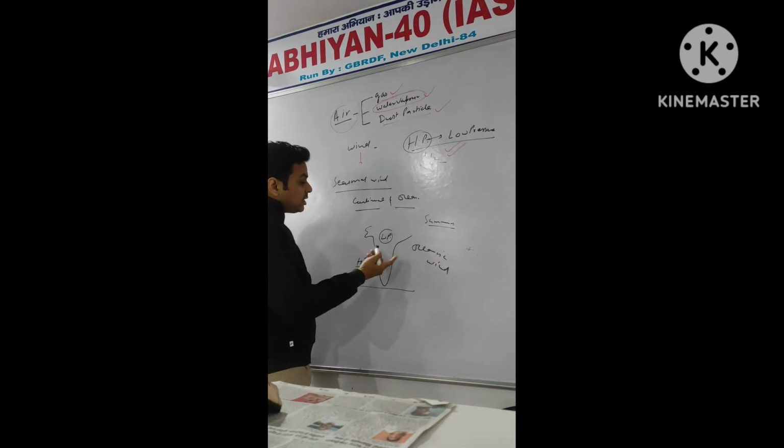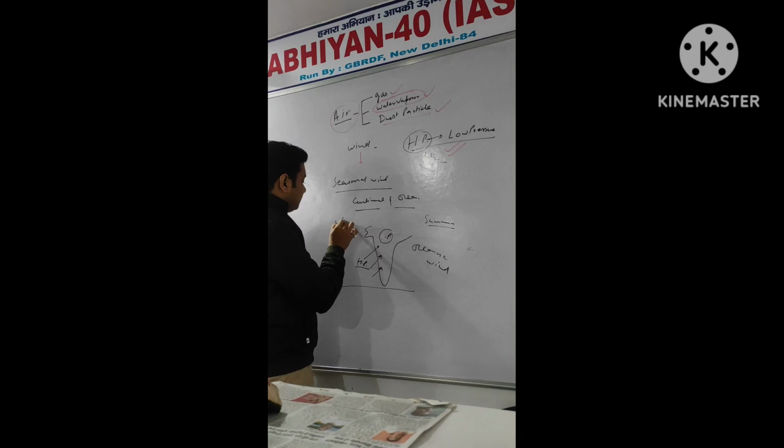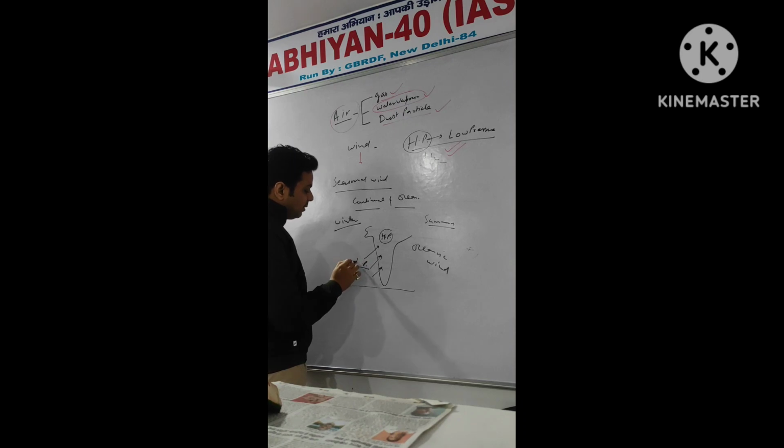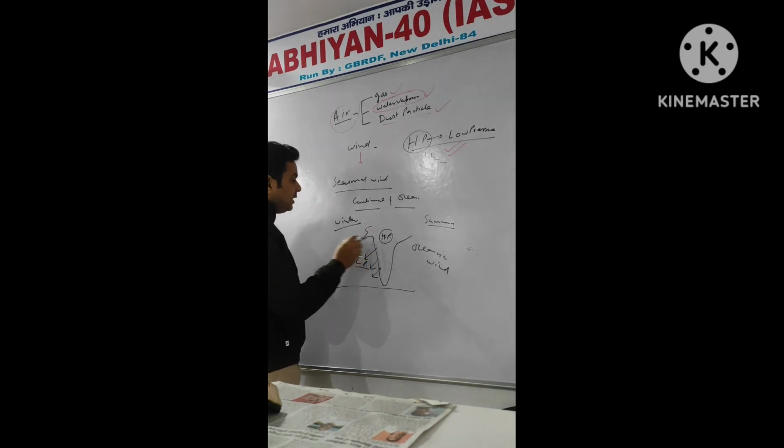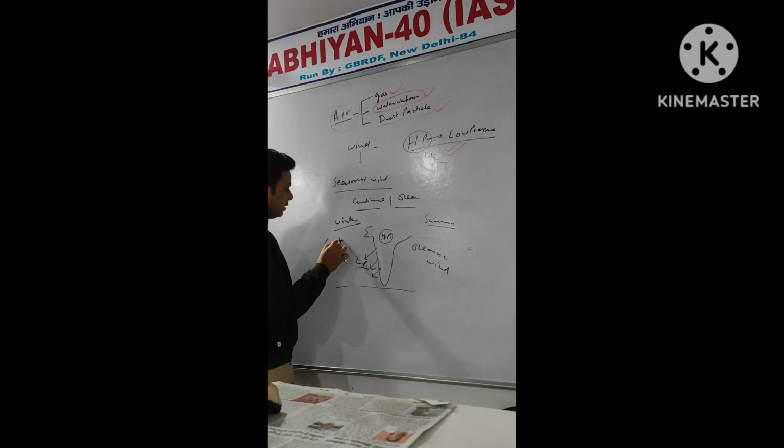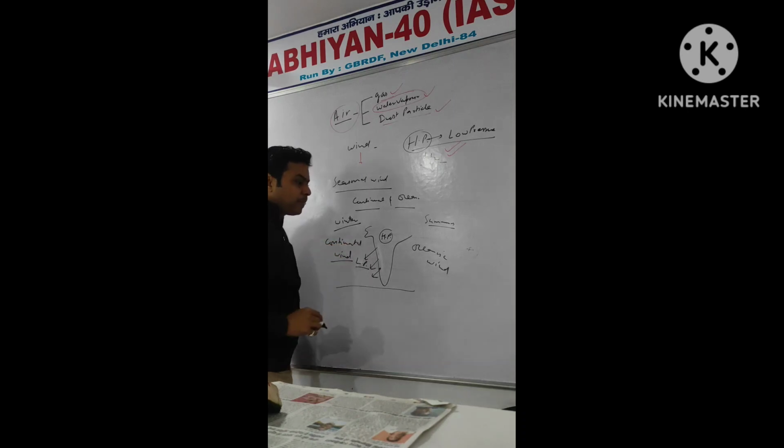Similarly, just the opposite of it, what will happen during the winter? This region will become high pressure and this region will become low pressure. So the wind will move from high to low. So it will be known as the continental wind.